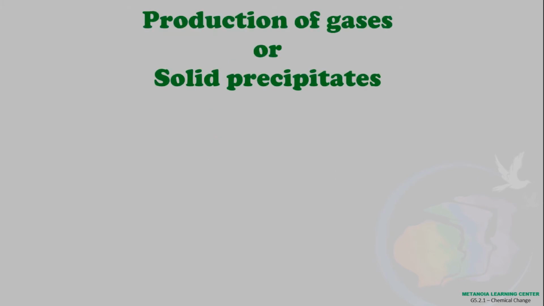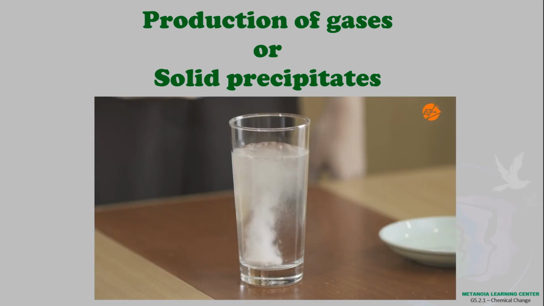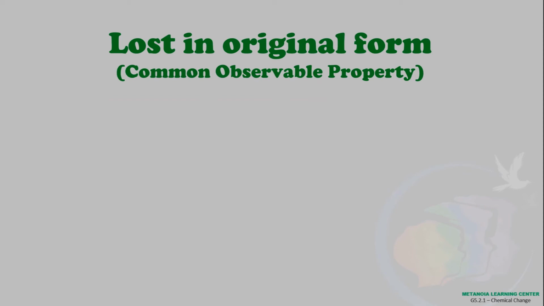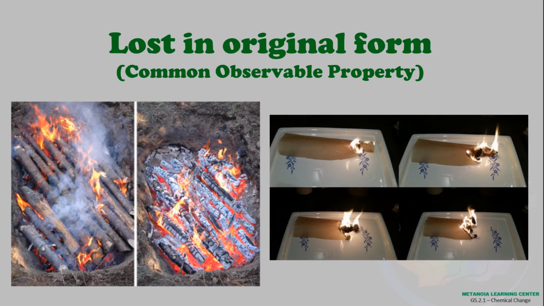Production of gases or solid precipitates. As simple as citric tablets dropped into a glass of water shows chemical change. Lost in original form. This is the most common observable property of something that has undergone chemical change. Like, for example, a burned wood or paper. Wood releases gas as it burns and slowly turns into ashes. The original property of wood can no longer be seen after burning. It can no longer be turned back into a log.